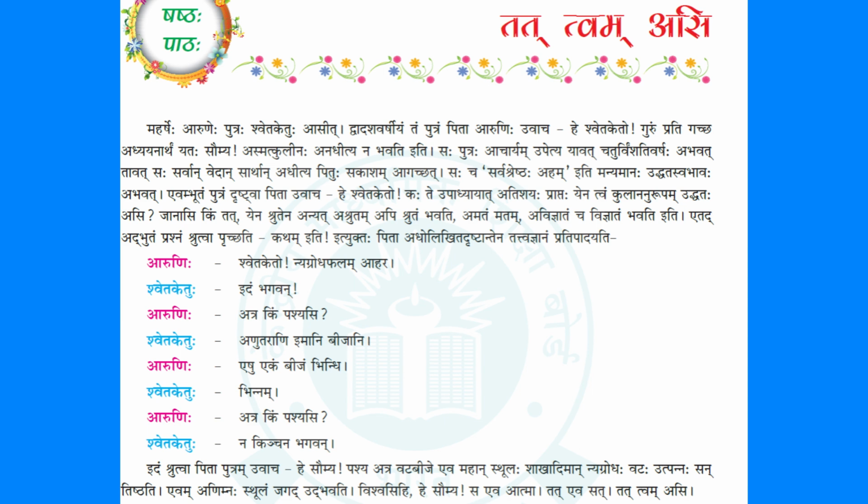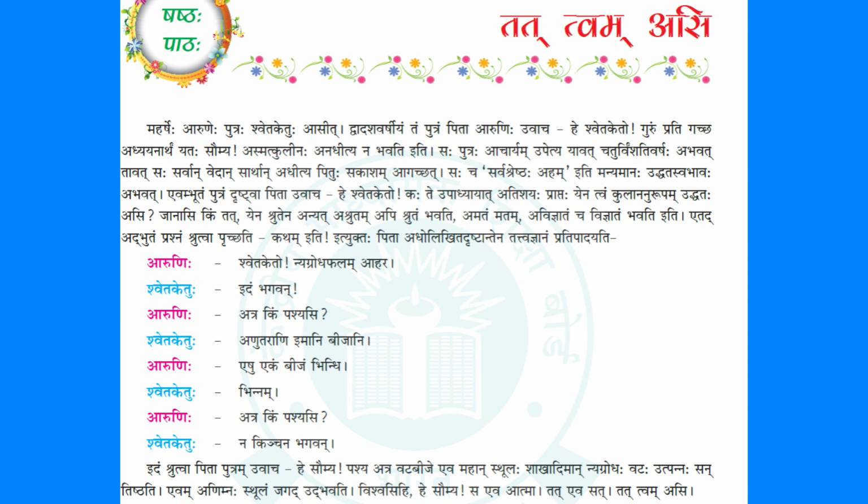Ashrutam, which is unheard. Shrutam, heard. So we can hear things which are heard, right? But if you know that knowledge, even the unheard things are heard. Means even the things which you cannot hear, you feel like you have heard them. You know them if you have that knowledge. So do you have that knowledge?